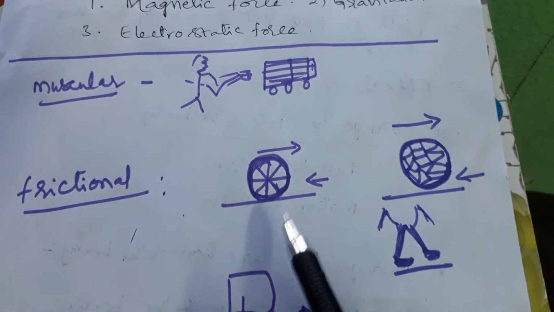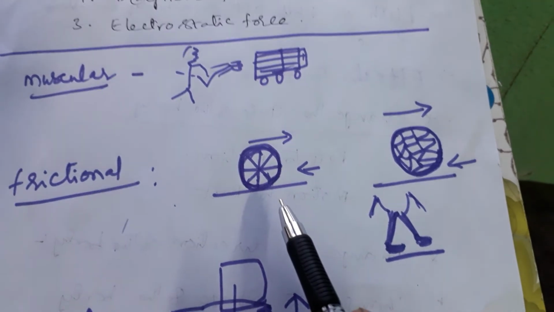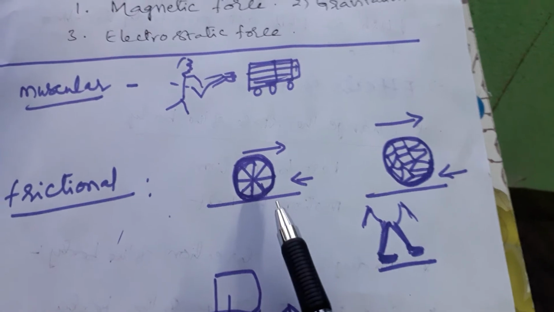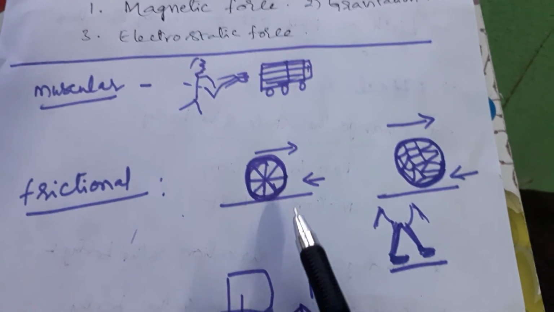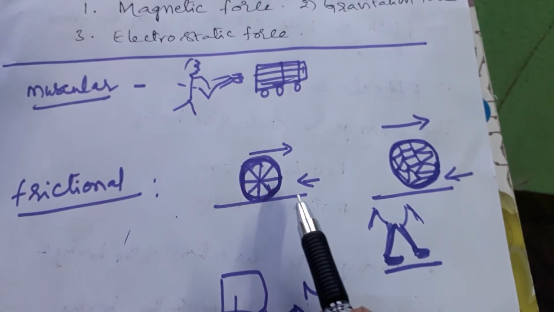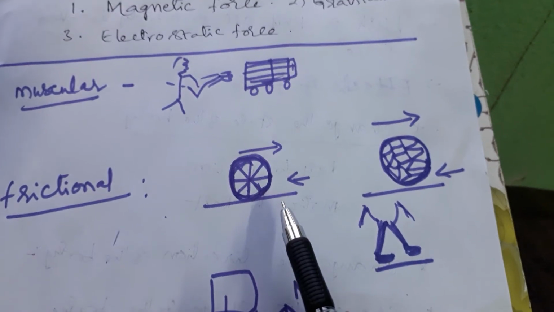Until you apply force, it is moving forward. When you don't apply force on the pedal, what will happen? The cycle tire comes to rest after some time because there is a force acted by the surface, the ground, on the wheel against its movement, which is called friction.